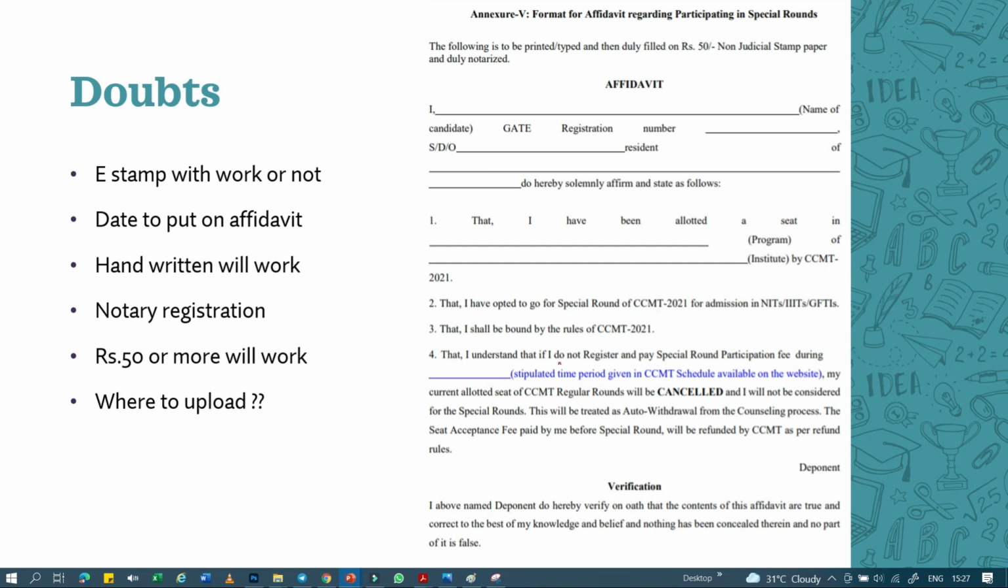When you take a rupees 50 non-judicial stamp paper, it is just written here, you can see it here. Rupees 50 or above paper will work, like 100 rupees paper will work, or 200. So more will work, just it should not be less than 50 rupees. Okay, so notary duly notarized. Here you can see stamp paper duly notarized.